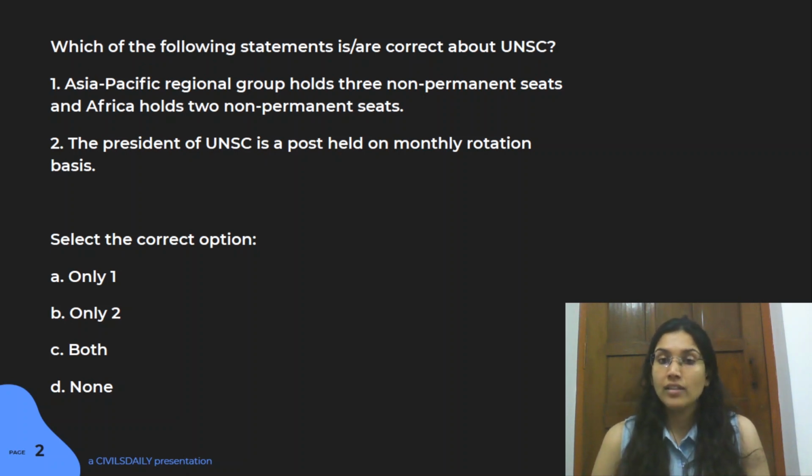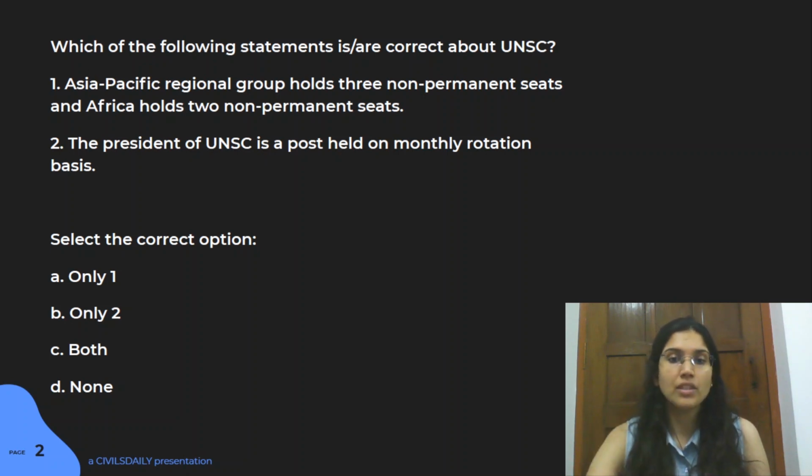The second statement here is that the president of UNSC is a post held on a monthly rotation basis. That is also another important trivia point related to UNSC: who holds the presidential position? Is it always a permanent member, or can non-permanent members also have that right, and what is the duration of that presidency? Now the answer, you can pause the video, think for some time, and then check the answer. The answer for this particular question is B.